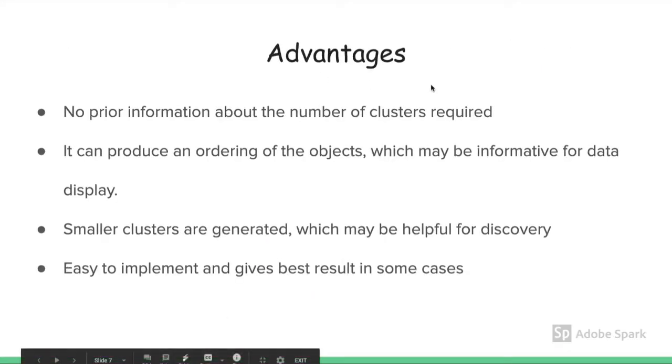The advantages of agglomerative hierarchical clustering are: no prior information about the number of clusters is required. It can produce an ordering of the objects which may be informative for data display. Similar clusters are generated which may be helpful for discovery, it is easy to implement, and gives the best result in some cases.